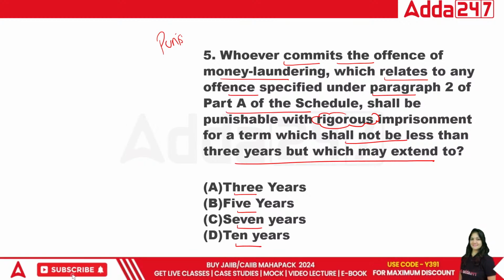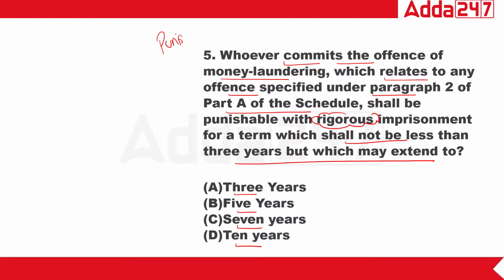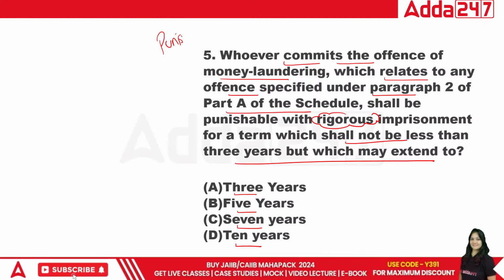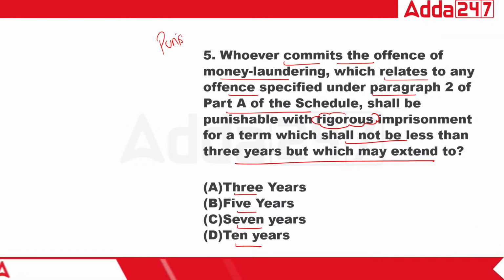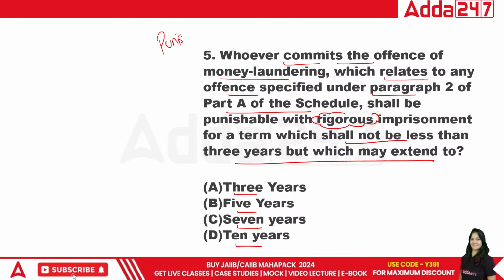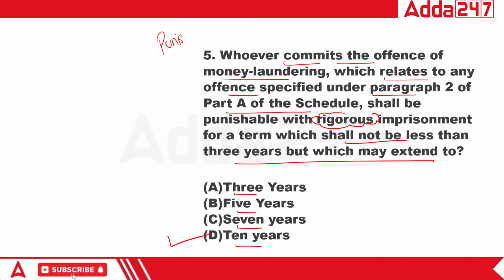Whoever commits the offence of money laundering which relates to any offence specified under paragraph 2 of Part A of the schedule shall be punishable with rigorous imprisonment for a term which shall not be less than 3 years, but which may extend up to, the right answer will be 10 years. This is the right answer.